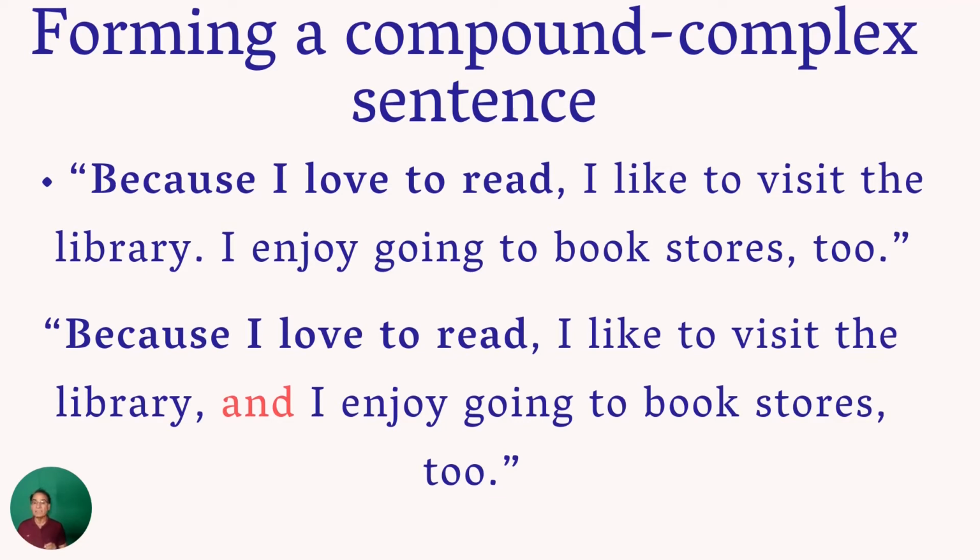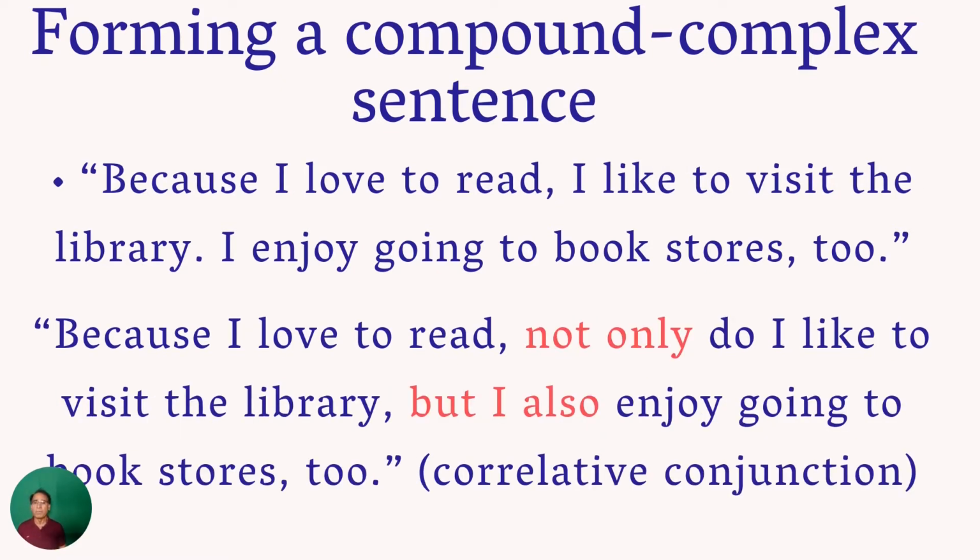First, because I love to read is a dependent clause. I like to visit the library, comma, and I enjoy going to the bookstore. So, because I love to read is a dependent clause, I like to visit the library is an independent clause, and I enjoy going to the bookstore is also an independent clause. So we combine these two clauses with a coordinating conjunction, and now we have formed a compound complex sentence.